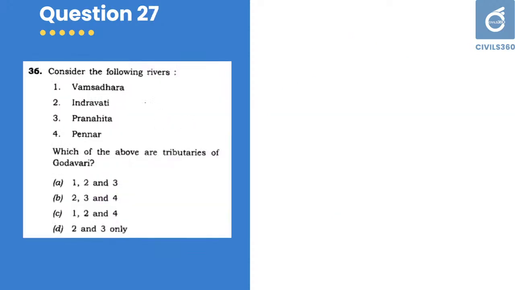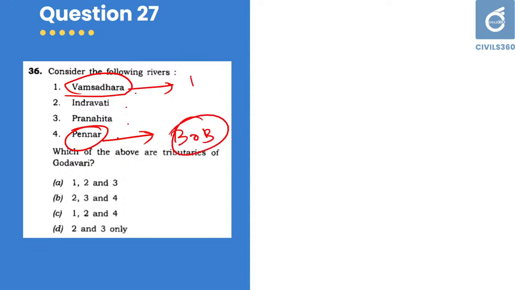Next one, question number 27. Vamsadhara, Indravati, Pranahita, Penna. Which of the above are tributaries of Godavari? This is also another simple question. Vamsadhara and Penna, they are independent rivers and flow into Bay of Bengal. The tributaries of Godavari are 2 and 3, that is Indravati and Pranahita. Okay, that is a simple question. Go through all the rivers mentioned in India physical environment. It is very important for you.